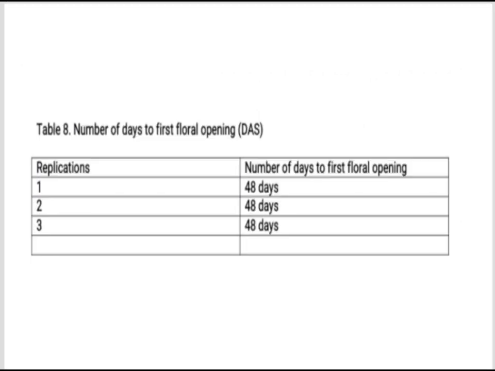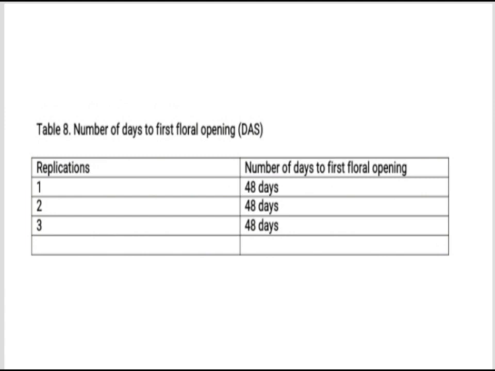So, in table 8, it shows the number of days to first floral opening for 3 different replications of a plant experiment. Days after sowing is the time it takes for a plant to open its first flower after being transplanted from a seedling stage. The table indicates that all 3 replications had the same number of days to first floral opening, which is 48 days. This means that the plants in all 3 groups had the same growth rate and development pattern.